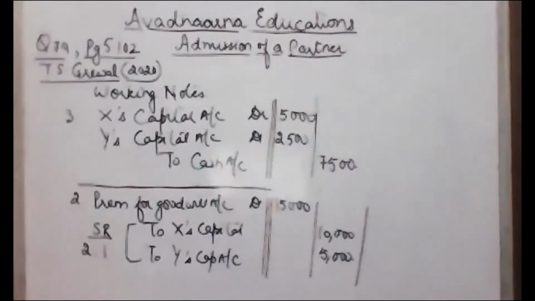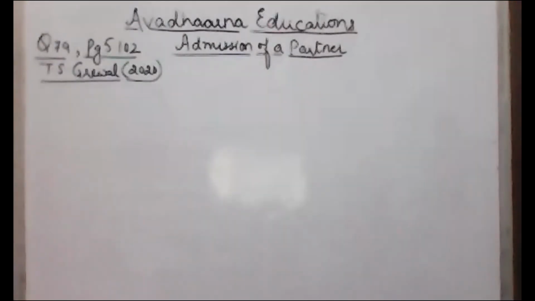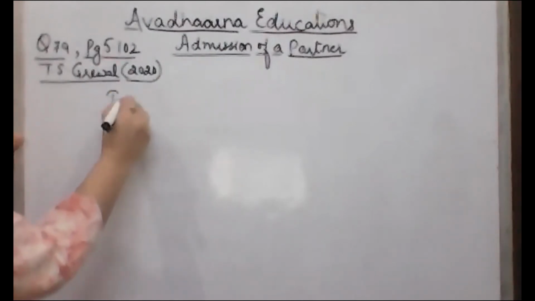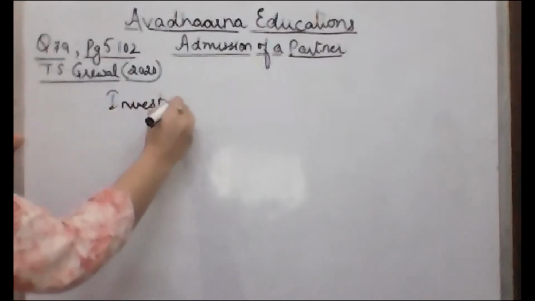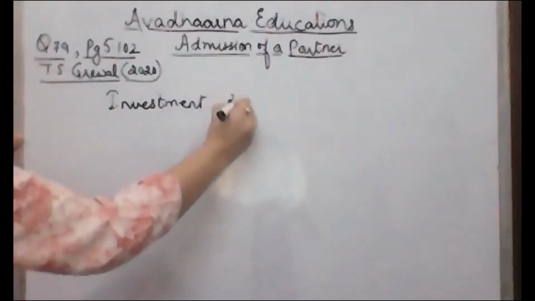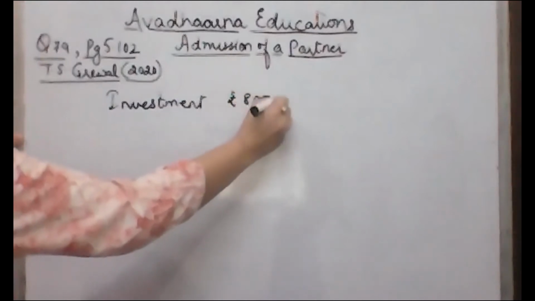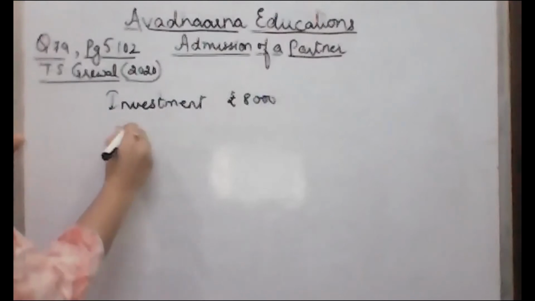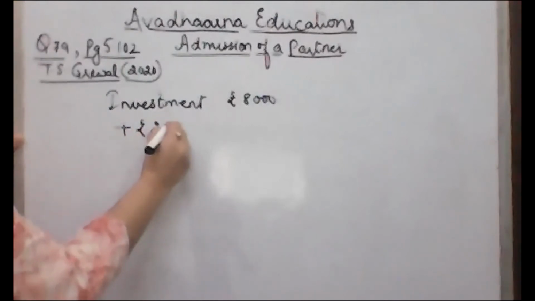Next, the question says, the third adjustment says that investments are valued at 10,000. The book value of the investment is 8,000. Investments are given in the balance sheet at rupees 8,000. And they're saying that investments are valued at 10,000. That means there is an increase of rupees 2,000.